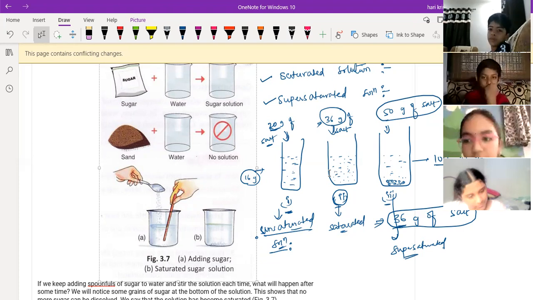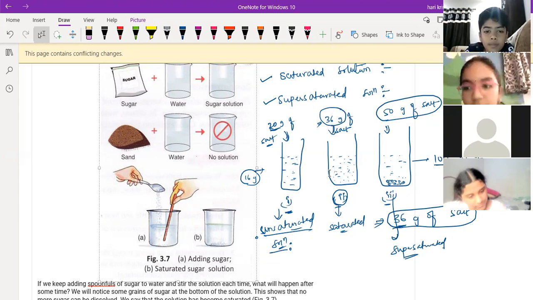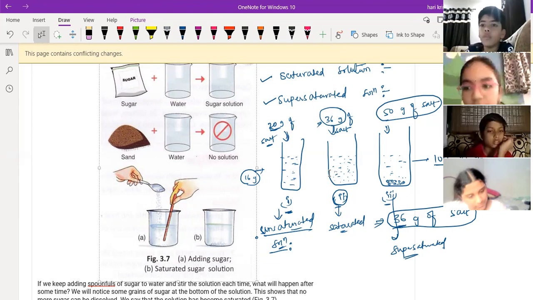The state of the solution will depend upon the solvent, because the solvent is present in the larger quantity, right? Yes, sir. If you take sugar solution, whether sugar is more in quantity or water is more in quantity? Water, sir.